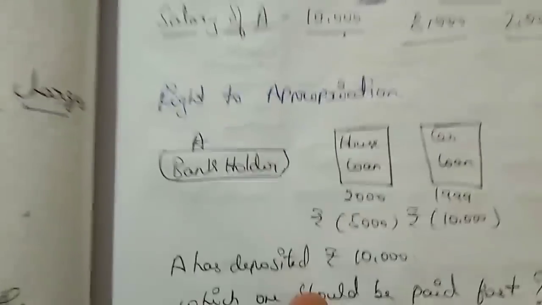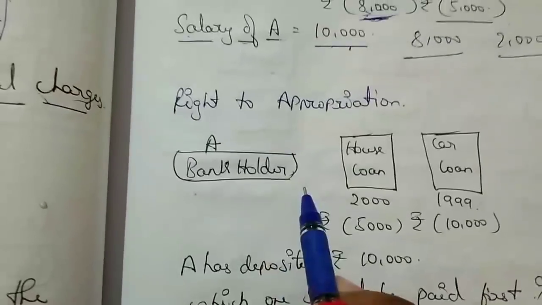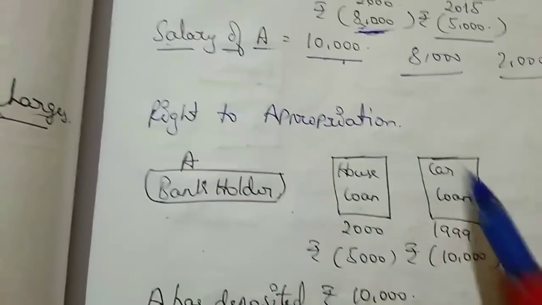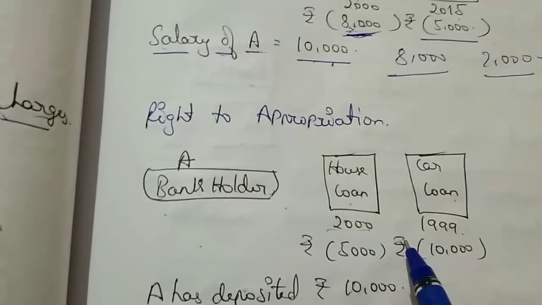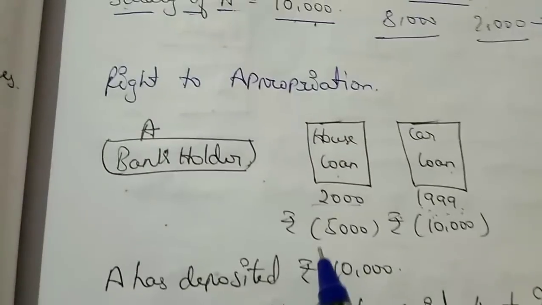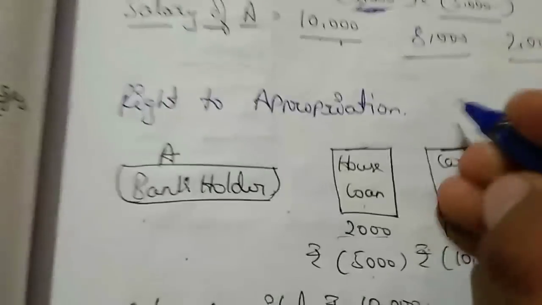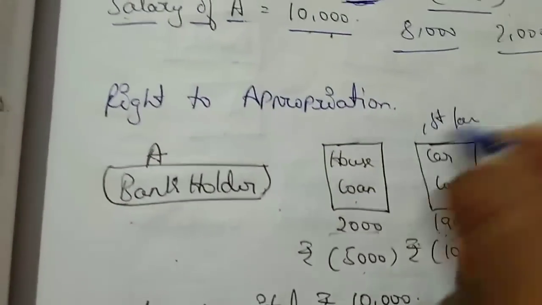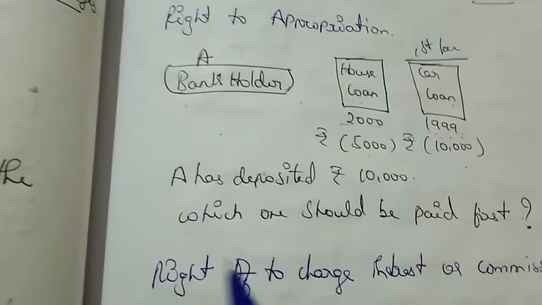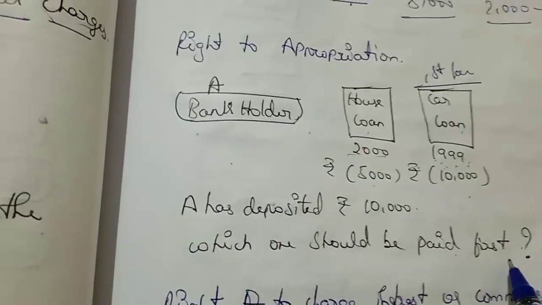Then right to appropriation, like a bank account holder, same. House loan, car loan, 1999. Okay, so here what happens? 5,000 and 10,000. So here also, as I said, the first loan is fixed first. Which one should be paid first?